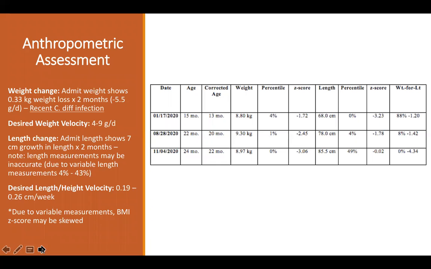For his corrected age, his desired weight velocity should range between 4 to 9 grams per day. As for his length, measurements were a bit variable, showing an increase from the 4th percentile to the 43rd percentile. But typically for his corrected age, a desired length velocity is between 0.19 centimeters to 0.26 centimeters per week.